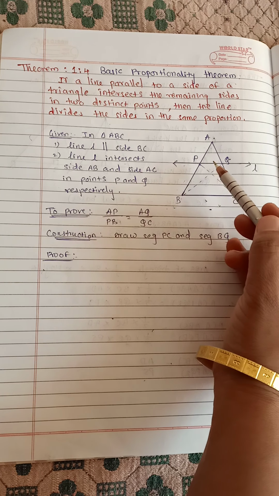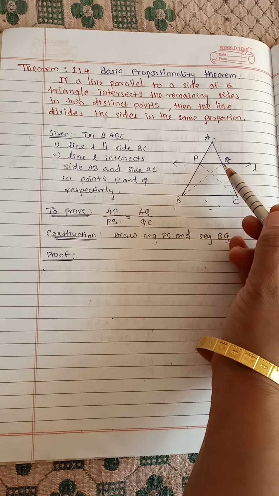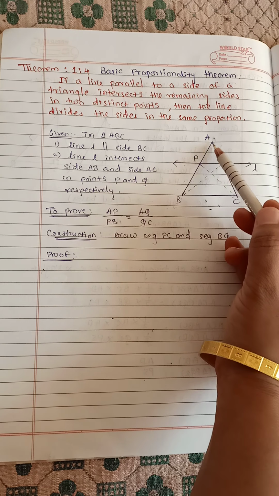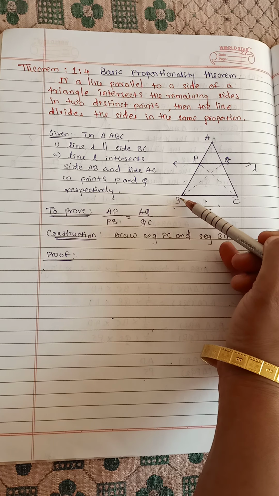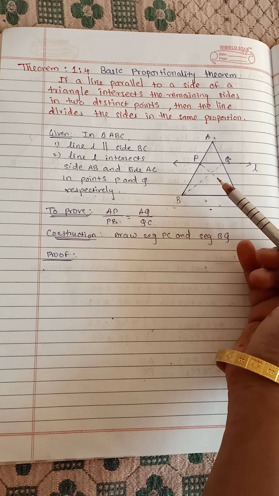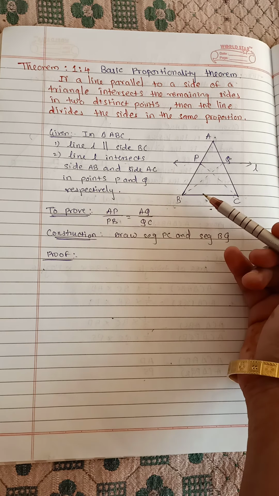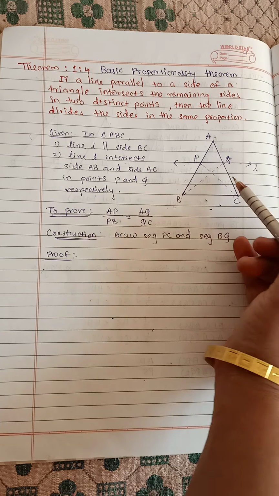So these two triangles have the common vertex Q and bases AP and PB lie on the same line AB. Okay, and as we have studied in the first theorem and second theorem,